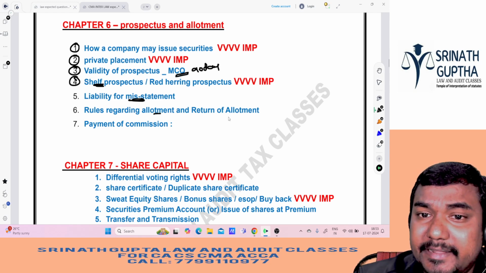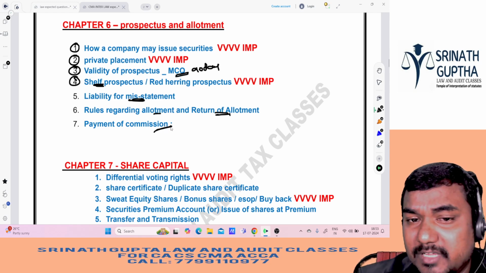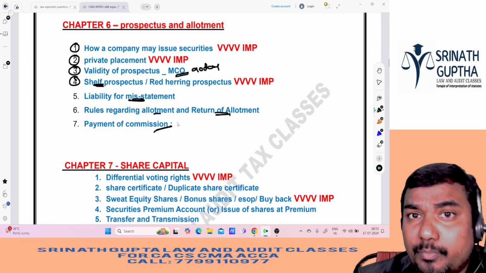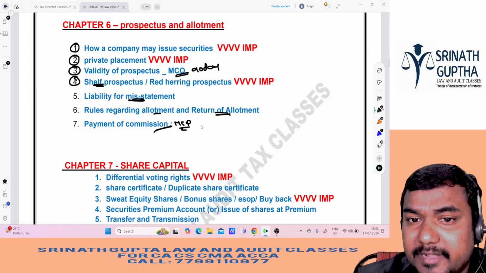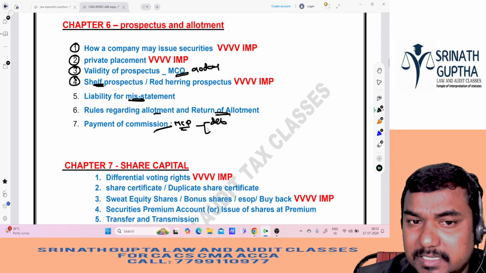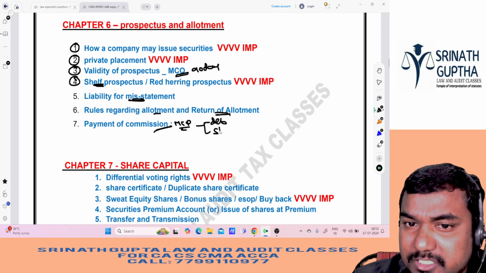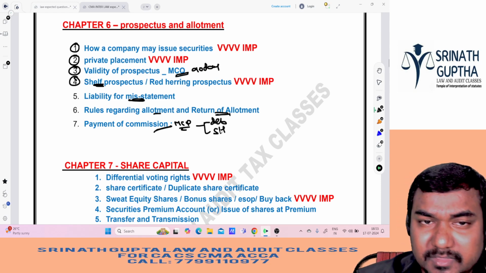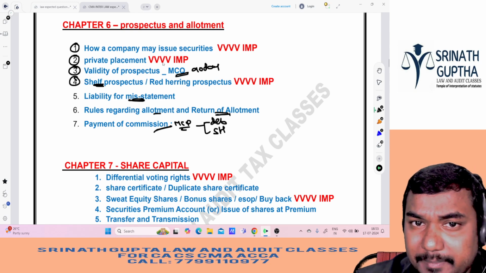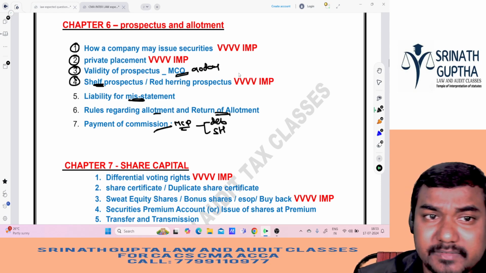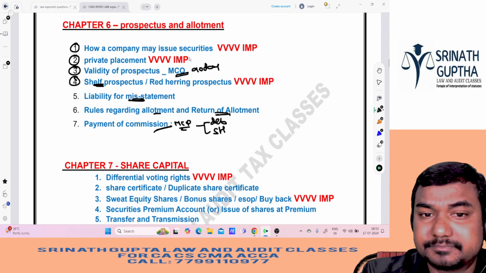Rules regarding allotment and return of allotment. Payment of commission is very, very important from the MCQ point of view also, sir. That is for debentures and for shares. For debentures, what is the underwriting commission, and for shares, what is the underwriting commission? He can ask that in the exam, so I am keeping them VVIMP also. Again, out of these 7, these 3 are very, very important.